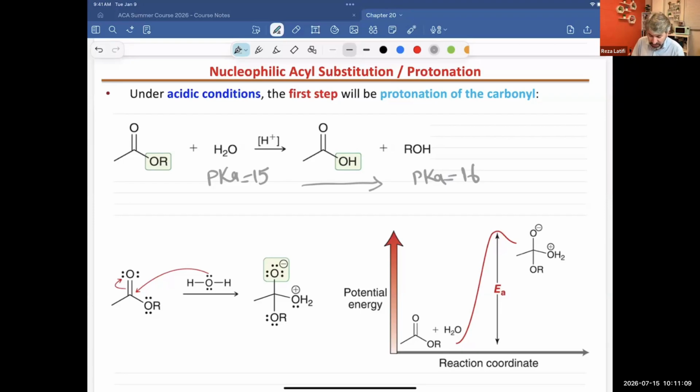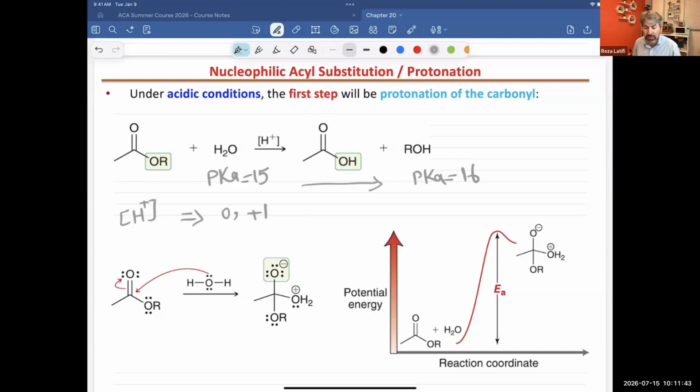Again, I have to remind you that in acidic condition, whenever you have an excess of H+, the possible charges that you can have will be 0 or +1. You are not going to get a negative charge while the solution is acidic. In this case, if we add just water to the ester, we will get a positive and a negative charge at the same time.